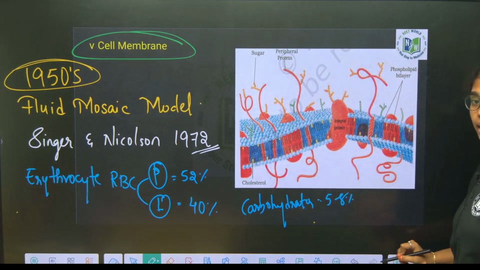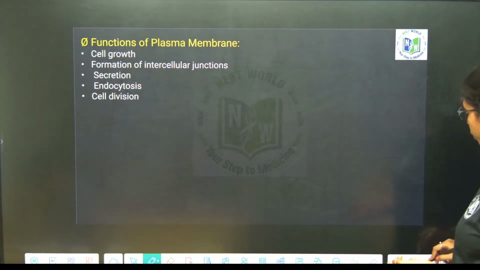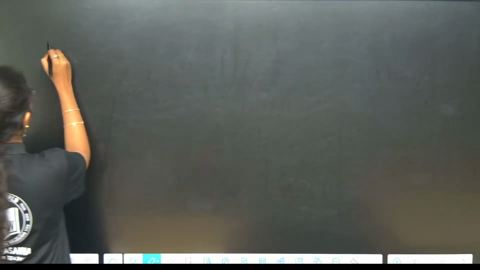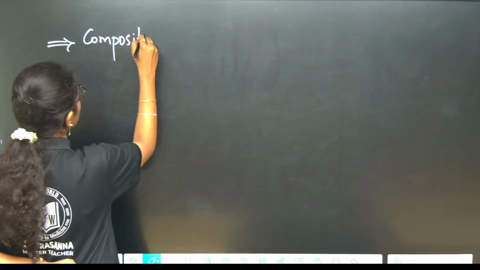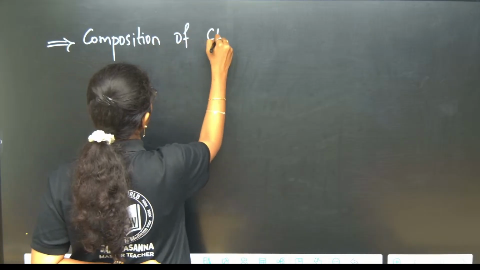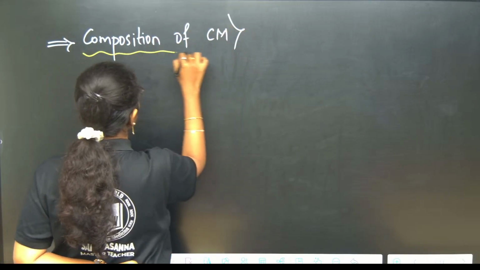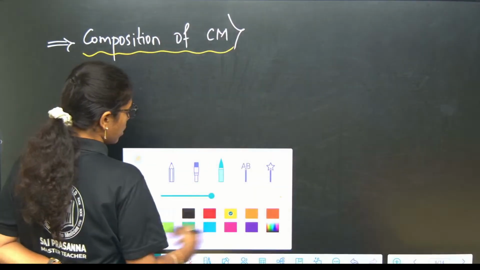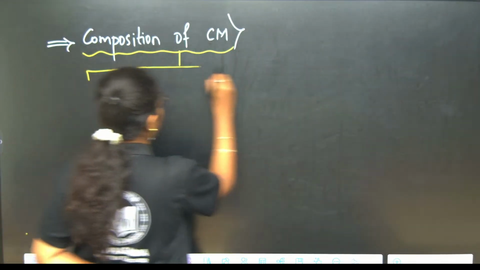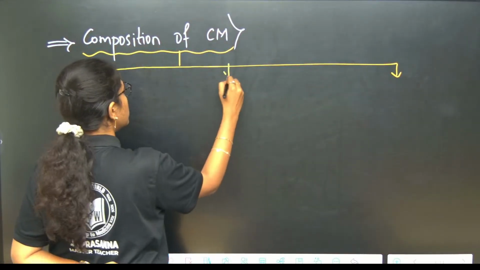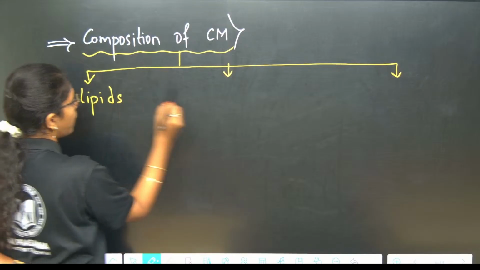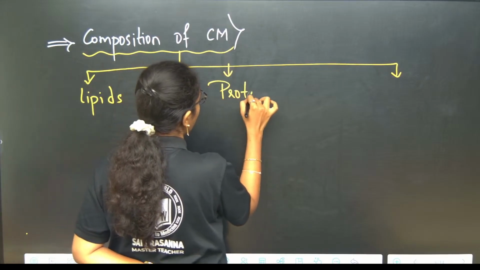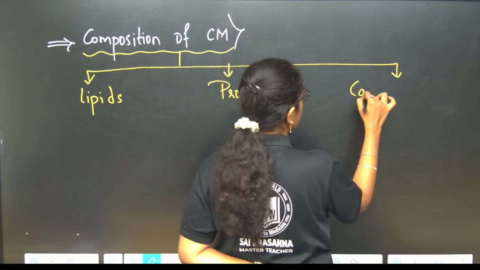Fine, clear till here? Now we will clearly look into the composition of cell membrane. Take down parallelly the composition of cell membrane. Cell membrane is composed of lipids, proteins and carbohydrates.